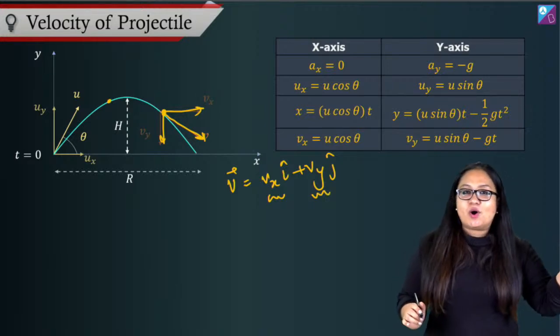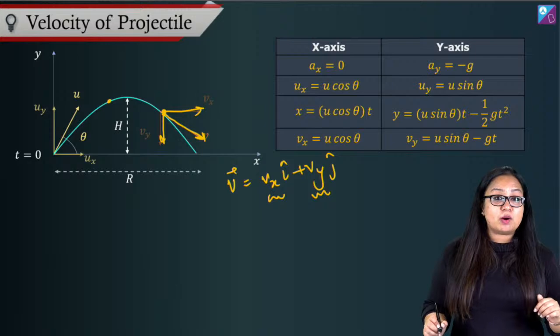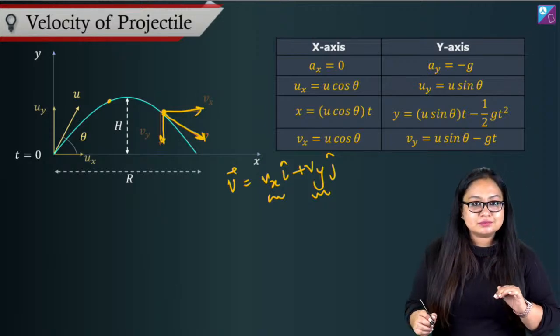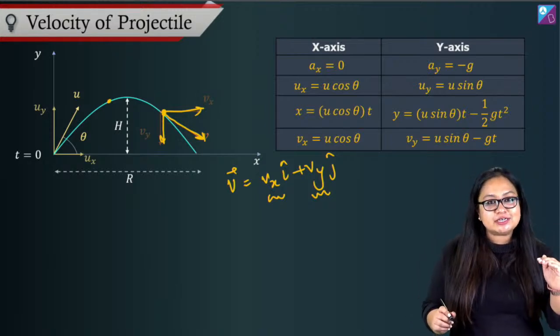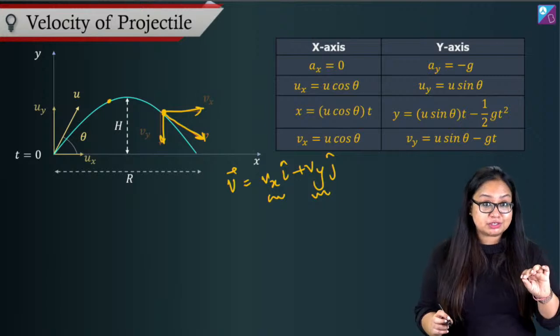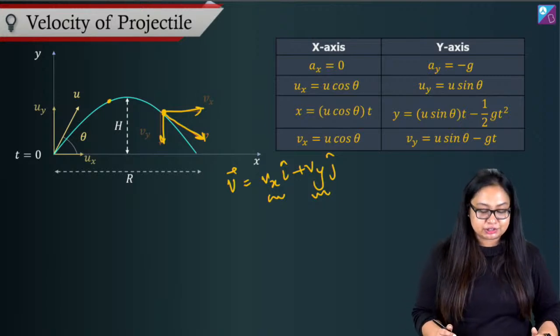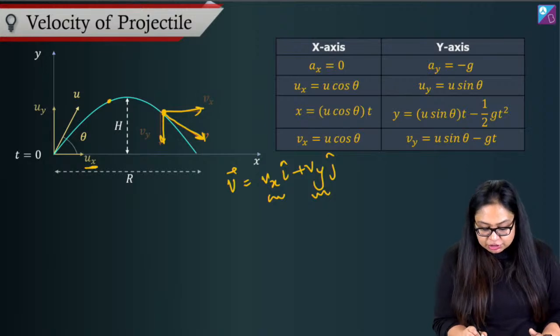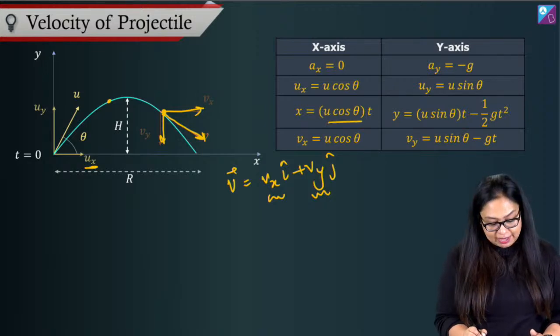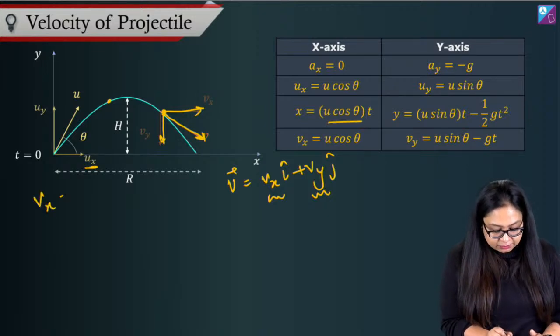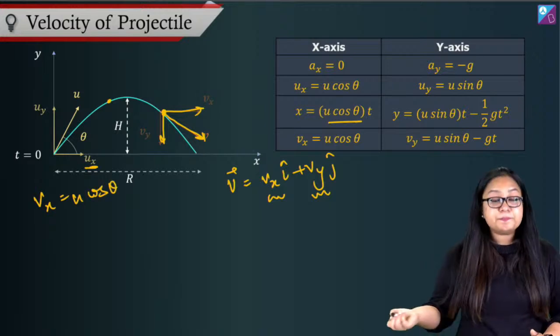So in horizontal direction, if I talk about x component, it's a uniform motion, right? So if it is a uniform motion, then the velocity is not going to change in horizontal direction. That means ux, which is u cos theta, is vx as well. So I can say that vx is equal to u cos theta.